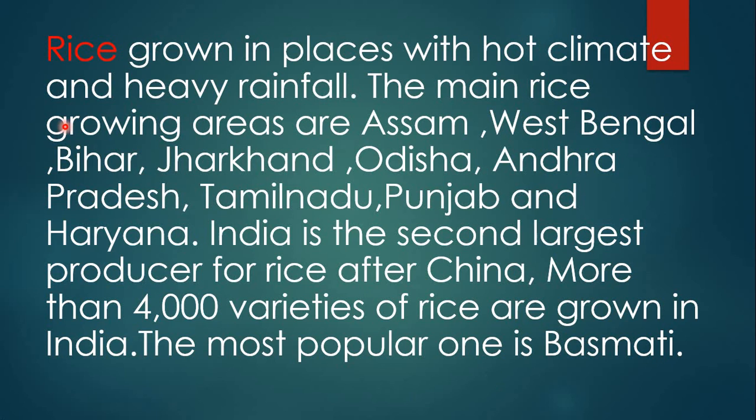So children, remember, rice is grown in places with hot climate. It is grown in a hot climate and heavy rainfall. Of course, rice needs very heavy rainfall for the growing of this paddy. The main rice growing areas are, see how many places there are. Assam grows rice.